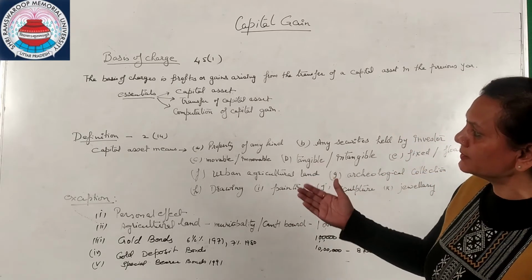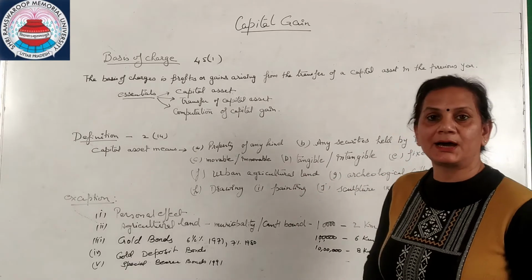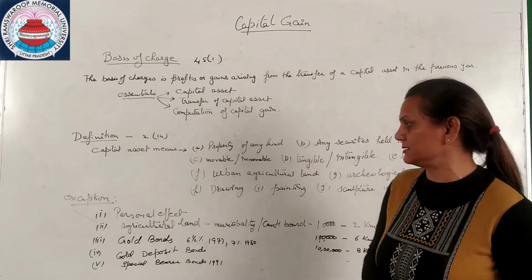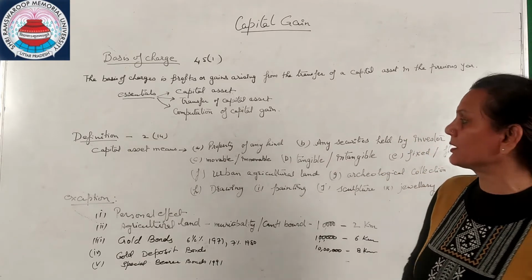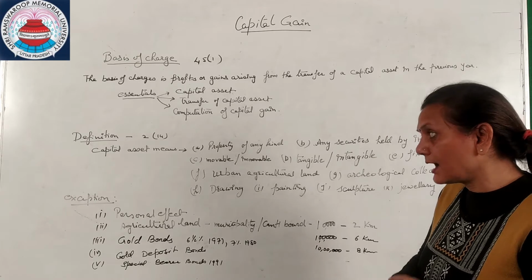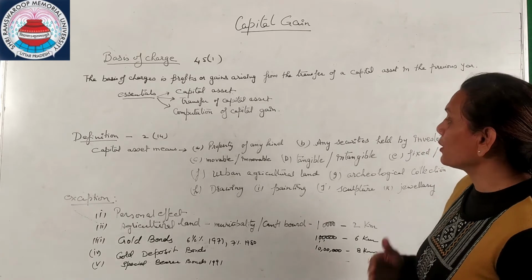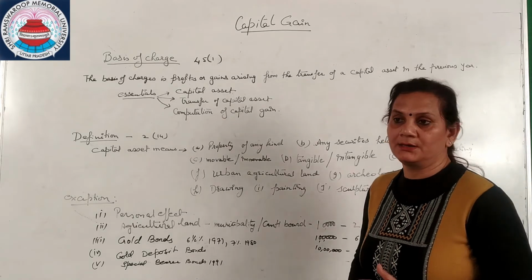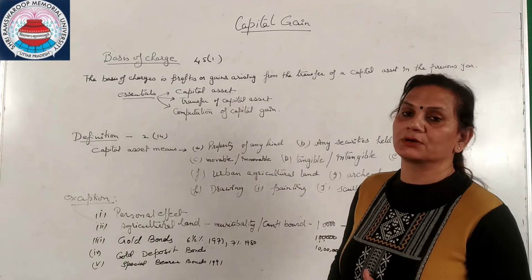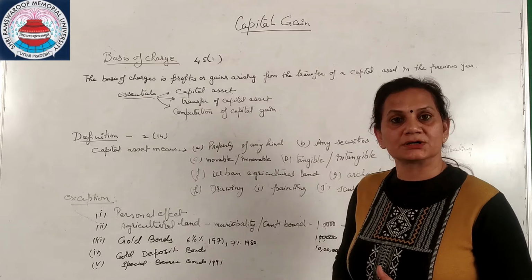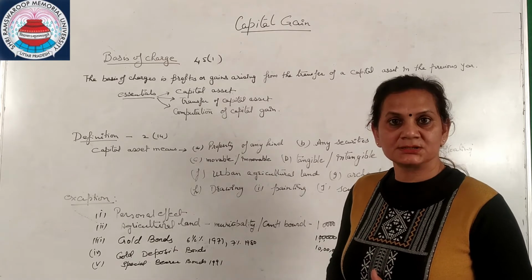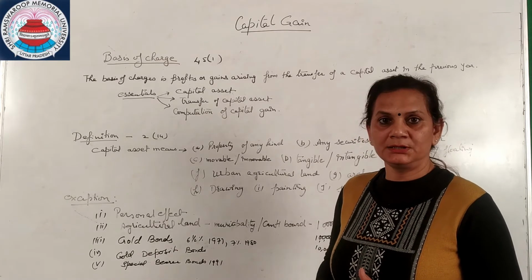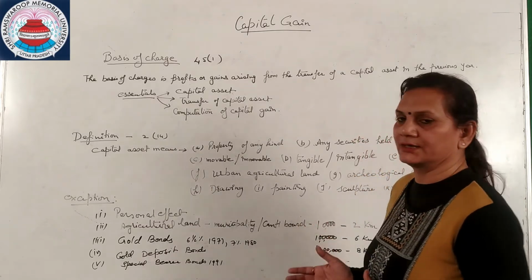So here definition is described under section 2(14). Definition says that capital asset means property of any kind. Any kind means it can be your jewelry, it can be your house, it can be your shares, debentures, old property, each and everything.